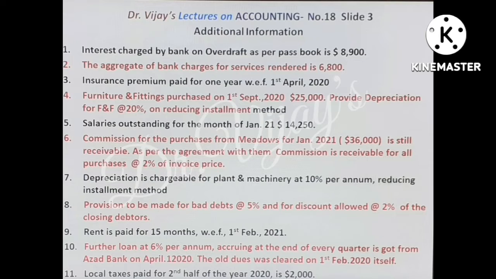10. Further loan at 6% per annum accruing at the end of every quarter is got from Asad Bank on 1st April 2020. The old dues was cleared on 1st February 2020 itself. The old loan was closed on 1st February 2020 at the beginning of the accounting period. And further loan was got on April 1, 2020 at 6% interest per annum at quarterly rates. And 11. Local taxes paid for second half of the year 2020 is $2,000.